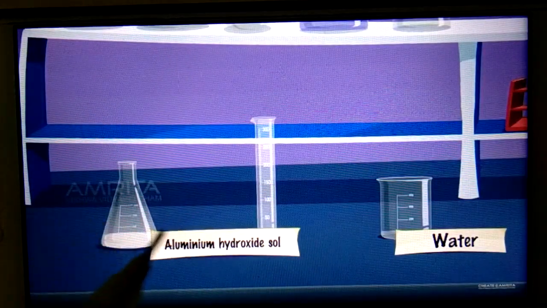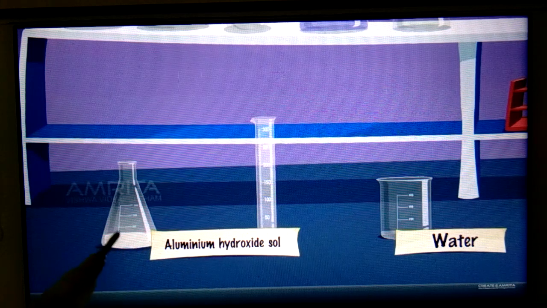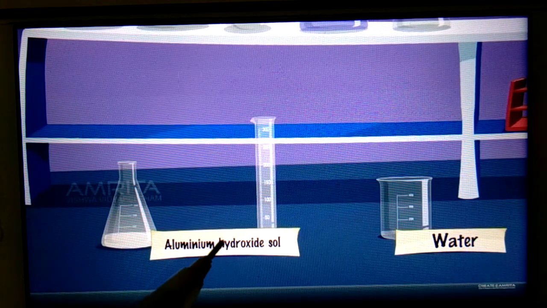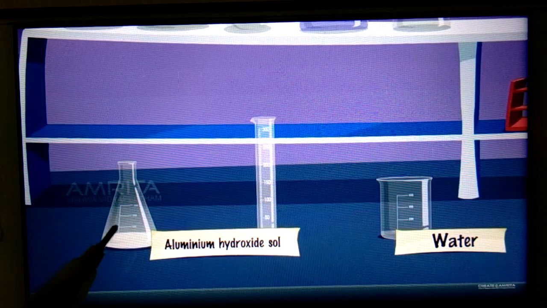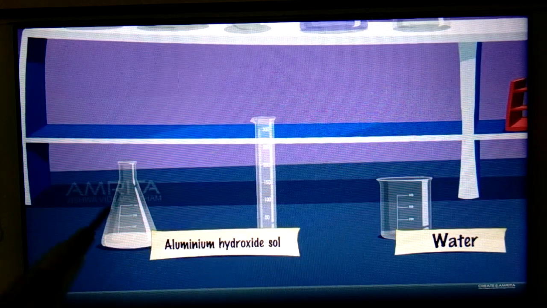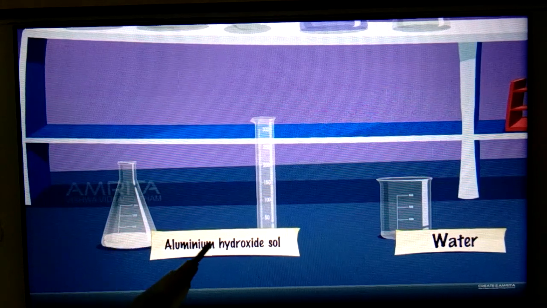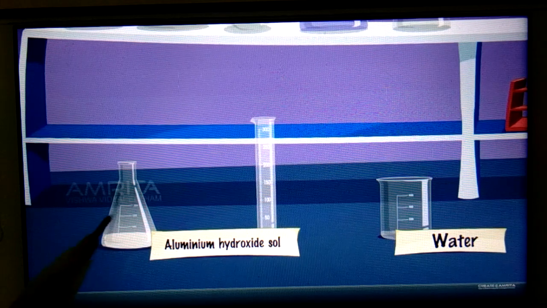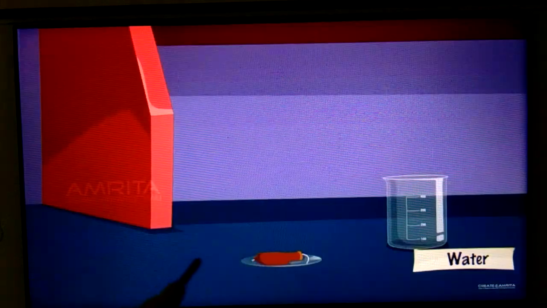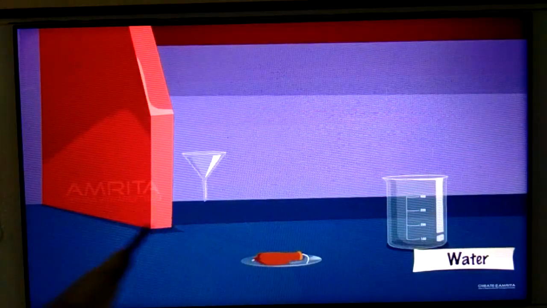Now this is aluminum hydroxide sol. This is aluminum hydroxide sol prepared. This is hydrophobic, or lyophobic we can say, because water is the dispersion medium here everywhere. So aluminum hydroxide sol, that is metal hydroxide sol, is actually a lyophobic sol. Now see, we are going to perform the dialysis here.